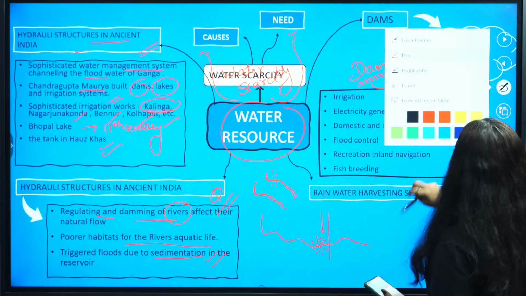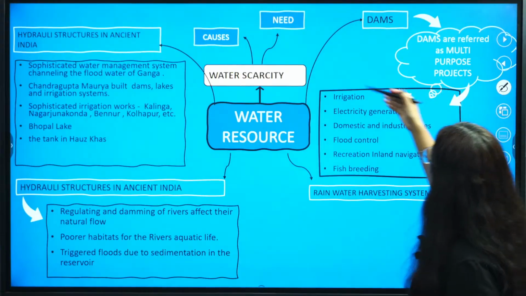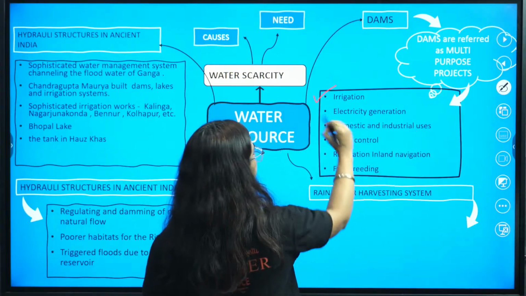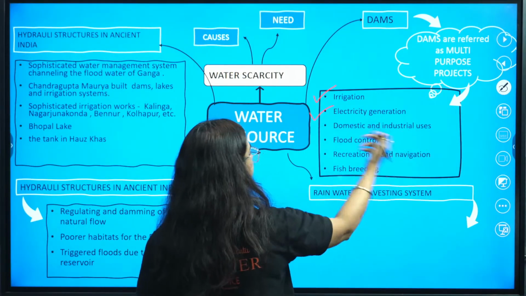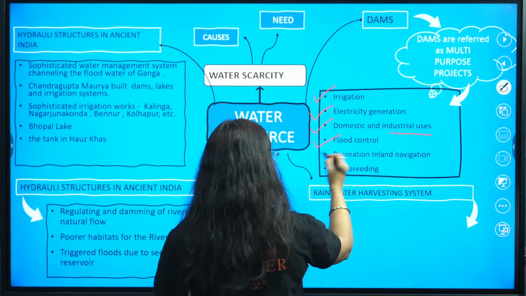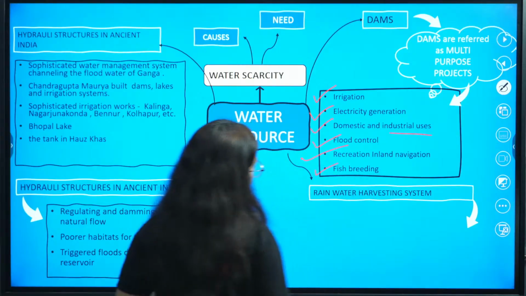So coming back to it, now erase all links. We will move to what are the uses of dams. Uses of dams are: they are used for irrigation, for electricity generation, for domestic and industrial uses, for flood control, recreation, fish breeding, etc.